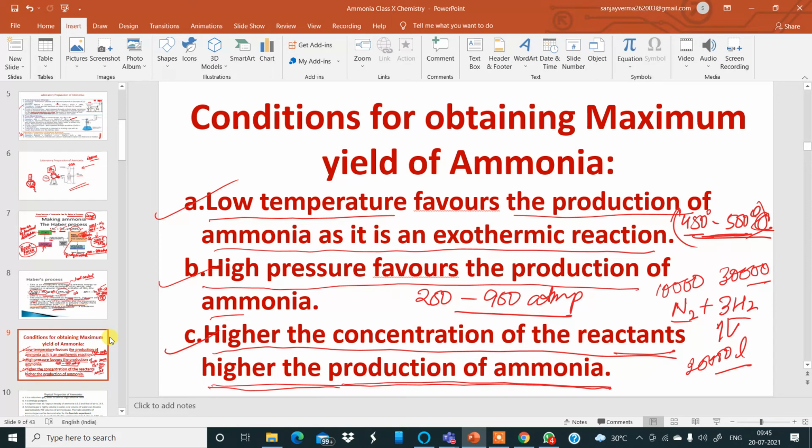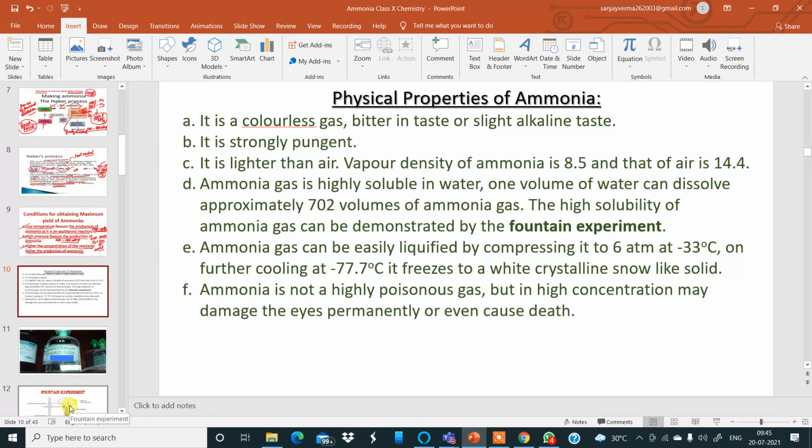Now, moving to the next slide, we have physical properties of ammonia. Try to keep this in mind, it's very important. Ammonia is a colorless gas. It has a bitter or slightly alkaline taste, not an acidic taste. It is a strongly pungent gas.